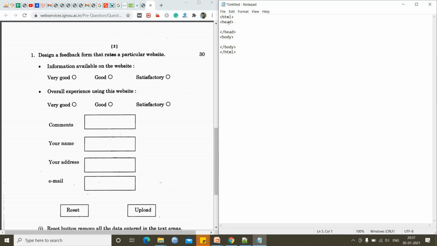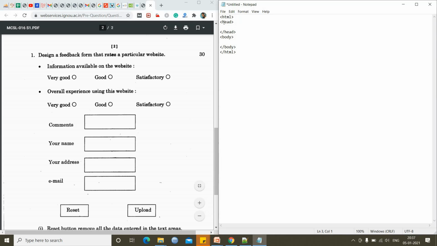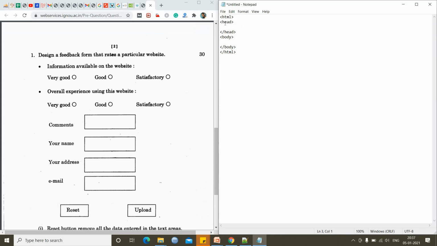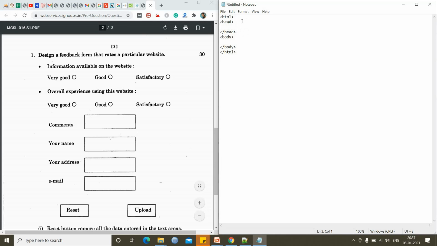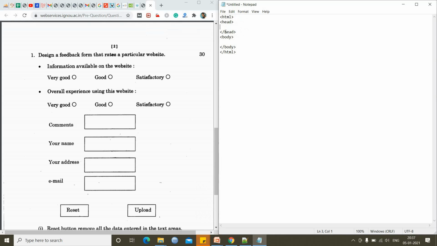Okay, so let me explain head. The head part is basically header information. It will not be totally visible in the web page. But the body part is the actually visible part of HTML. When we open the document in a browser, whatever we write in the body section will be visible. Head is basically header information.